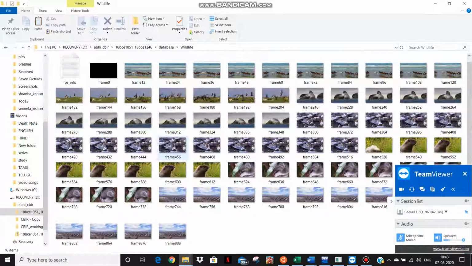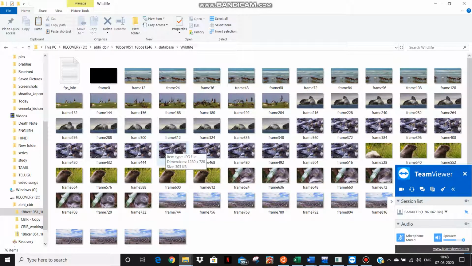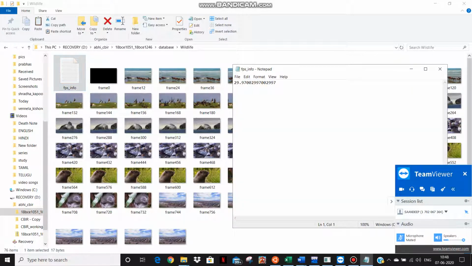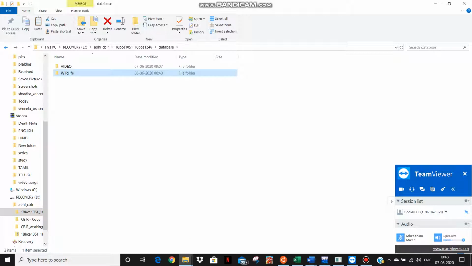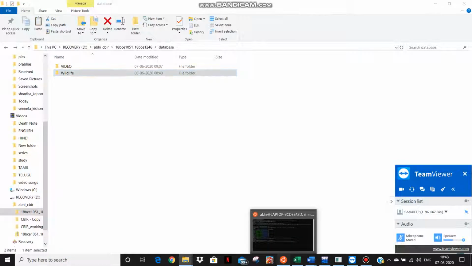You can see the FPS info is in the text file, and the video that we have given as input is converted into frames. The FPS is 29.97, and we have taken the frame rate as 12.